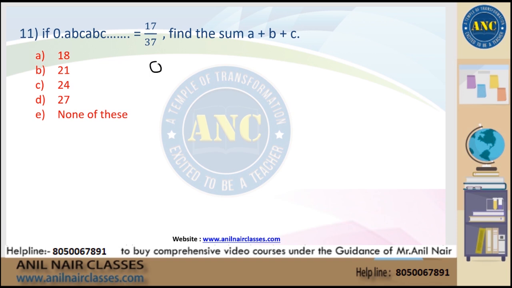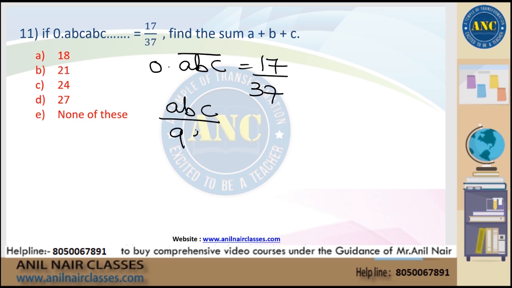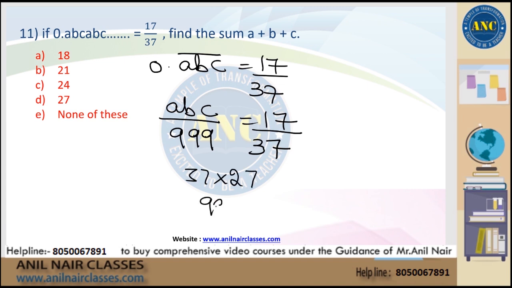0.ABC bar, ABC is getting repeated, which is 17 by 37, which is nothing but ABC by 999, as 3 digits are repeated. Which is 17 by 37. Now we have to condense it. What is the question that he is asking? 37 into 27 is 999. So I have to multiply by 27.